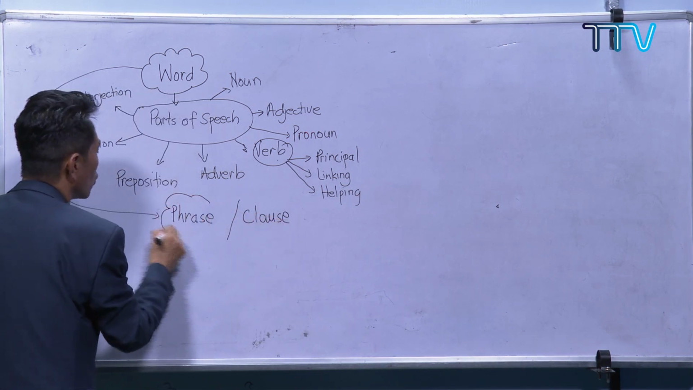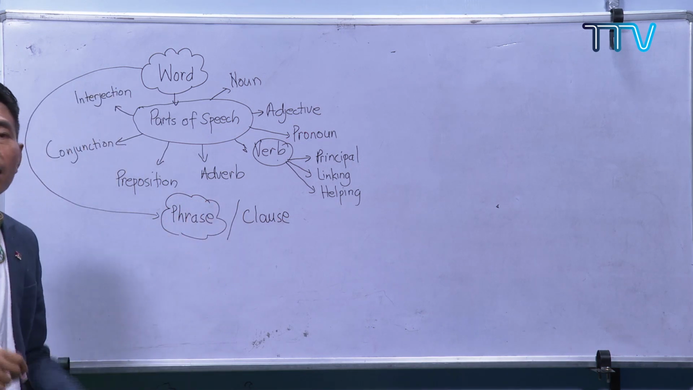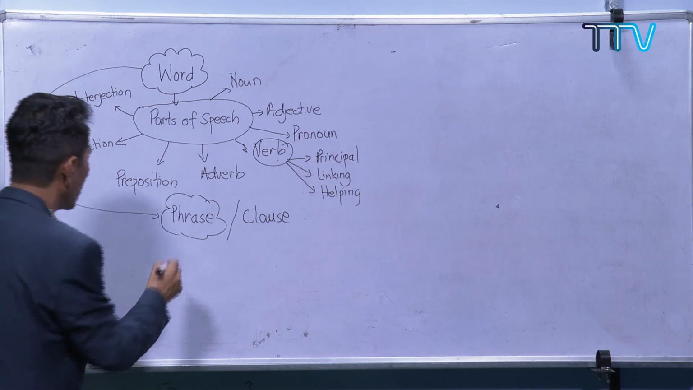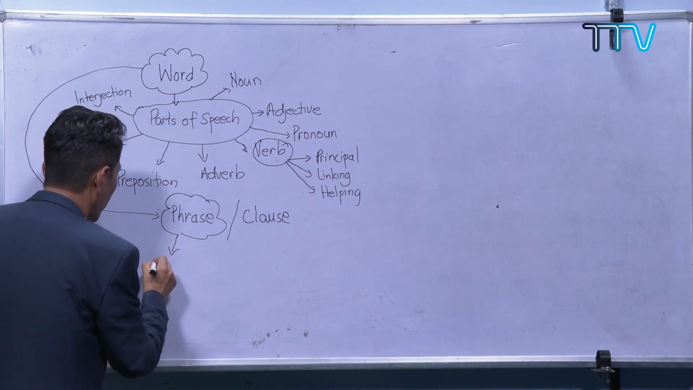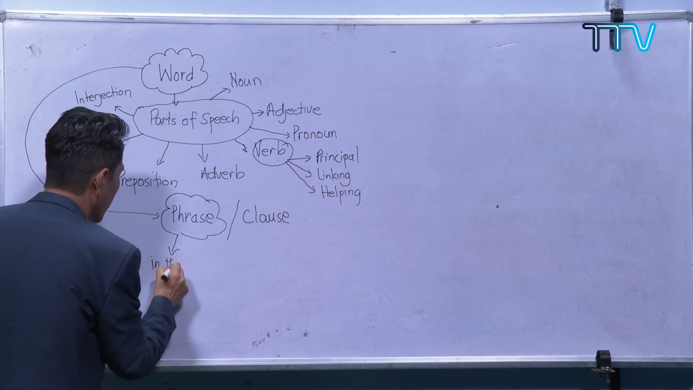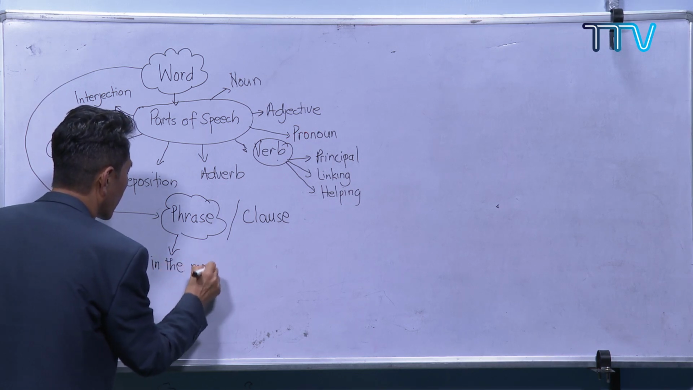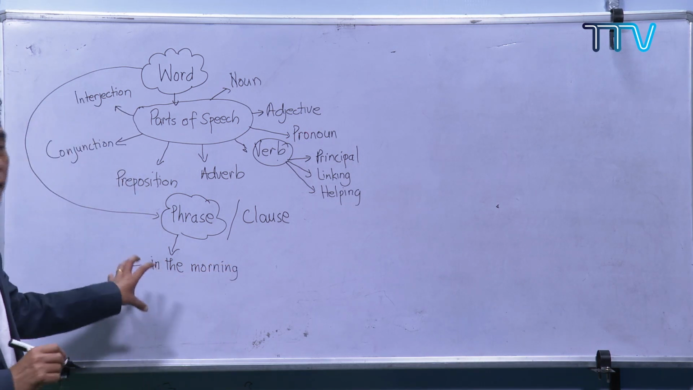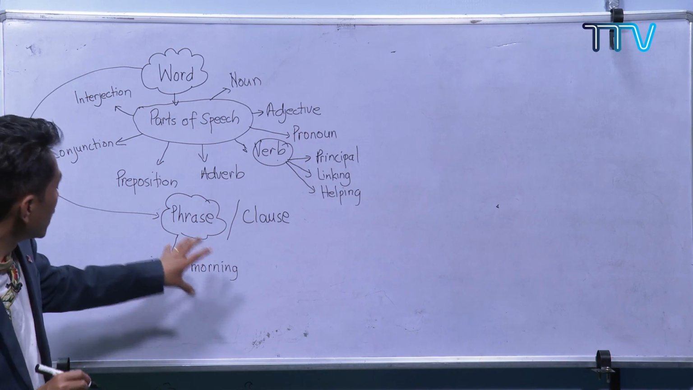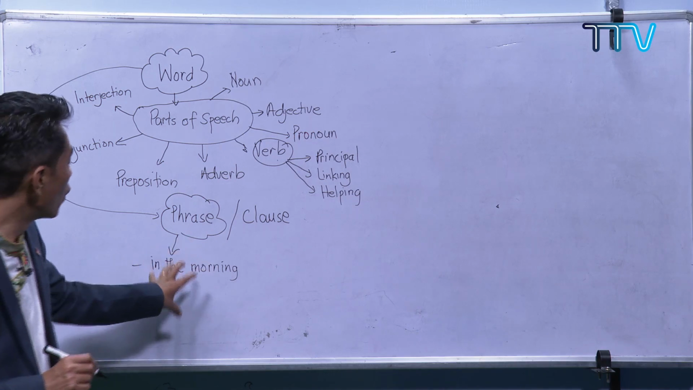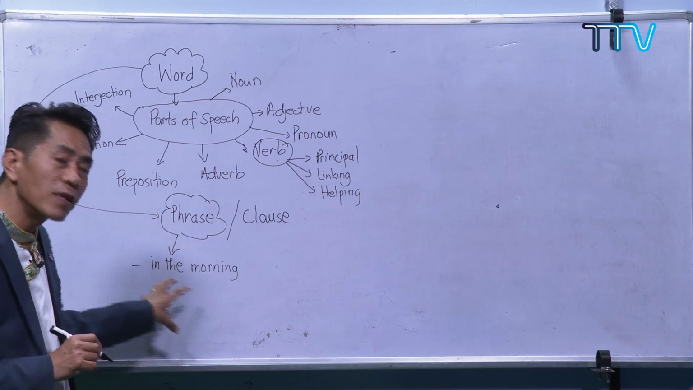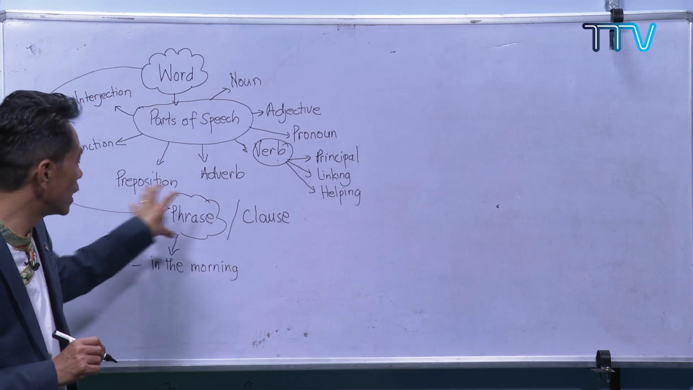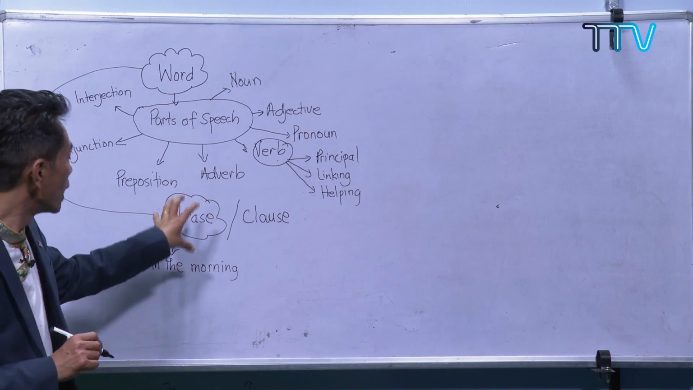So what is a phrase? A phrase is a group of words which does not have a subject and a verb. For example, in the morning. Is this a group of words? Yes, it is a group of words, but it does not have any subject and verb. So this is a phrase, and there are different types of phrases. If you get time, just Google phrases, and you will learn so many types of phrases.